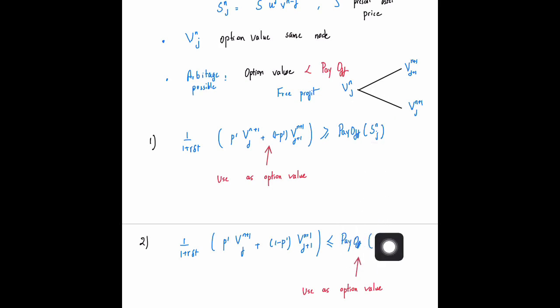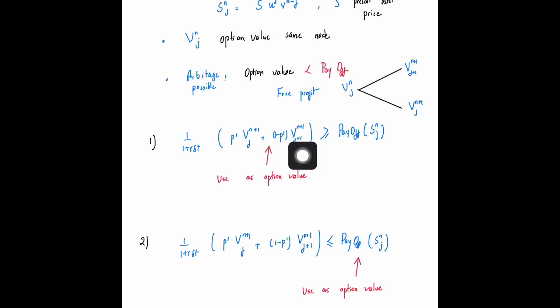If the payoff is greater than what I'm getting from the risk neutral method, I will use that as the value of the option at this point. However, in case the risk neutral value is greater than the payoff, there is no arbitrage possibility, and I will just set V to be equal to what I got from the risk neutral method.